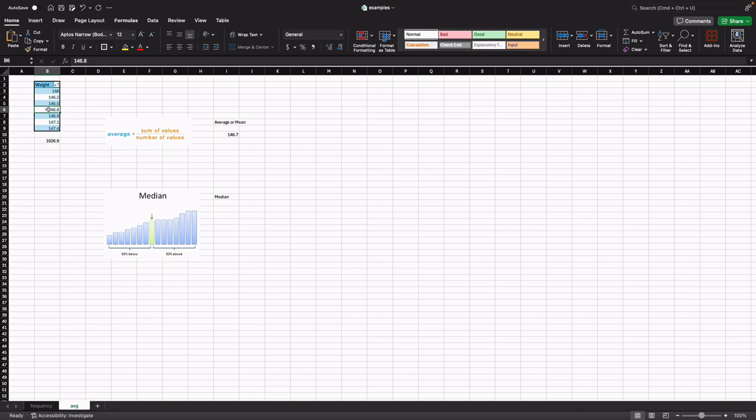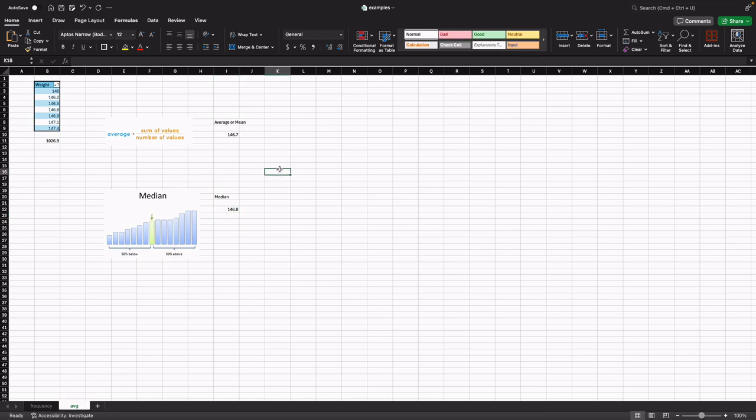You see, this one is right in the middle. There are 3 on top and 3 below. That's right in the middle. The median is 146.8. It's that simple.